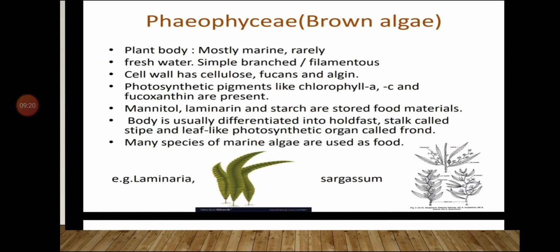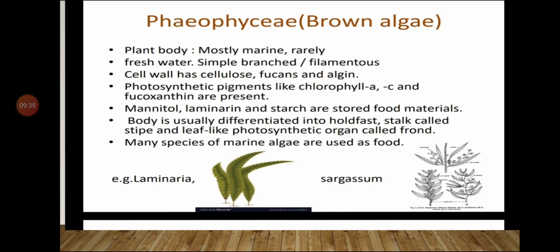Next is Phaeophyceae. The other name for Phaeophyceae is brown algae. In Phaeophyceae, the plant body is mostly marine and rarely it is freshwater.